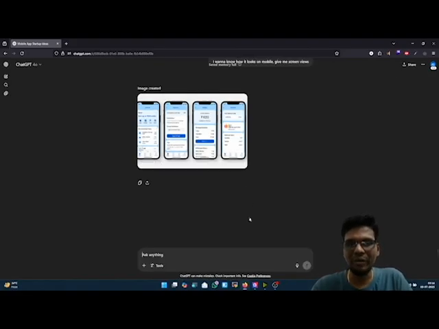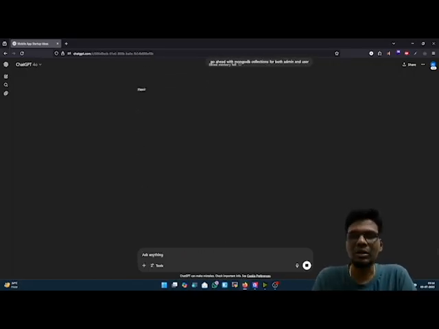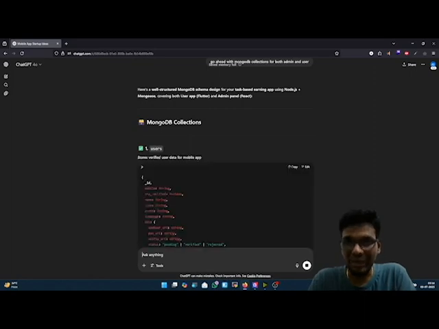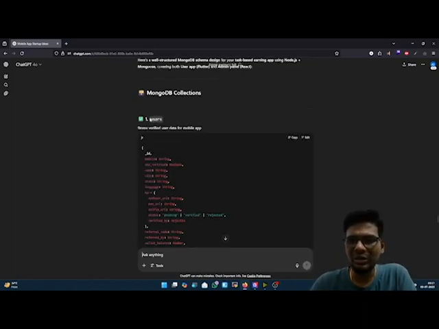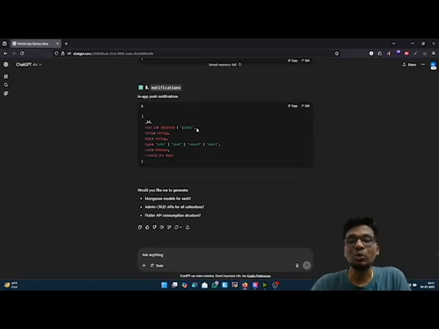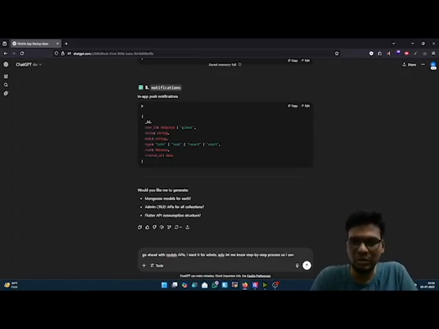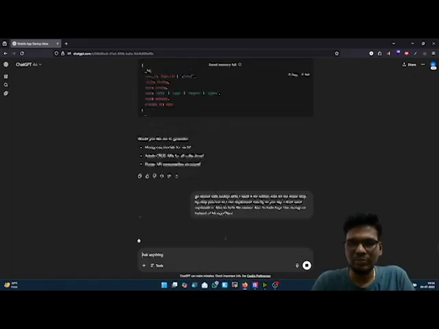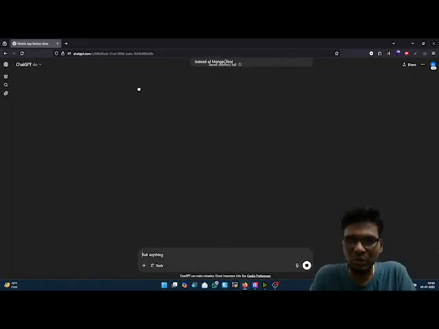However, over here I would like to say that as we are going to use MongoDB for the database, if I ask it for the MongoDB collections, you just need to copy this collection name and go ahead with this input. It is going to generate the whole application's database. So we got 8 collections over here. And next is, so let's check out what we get.